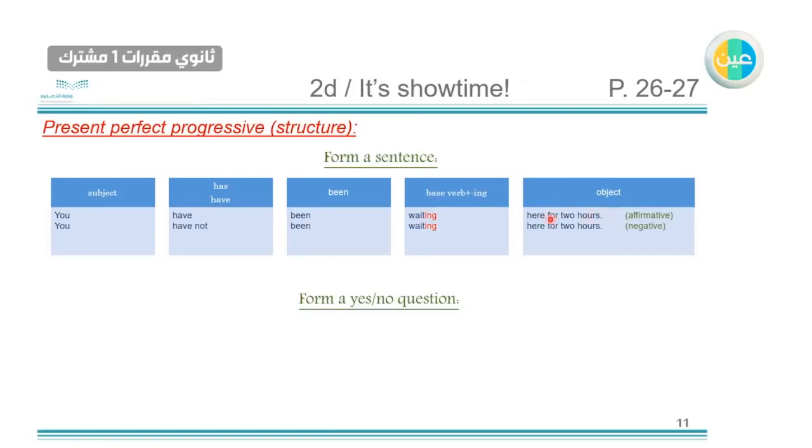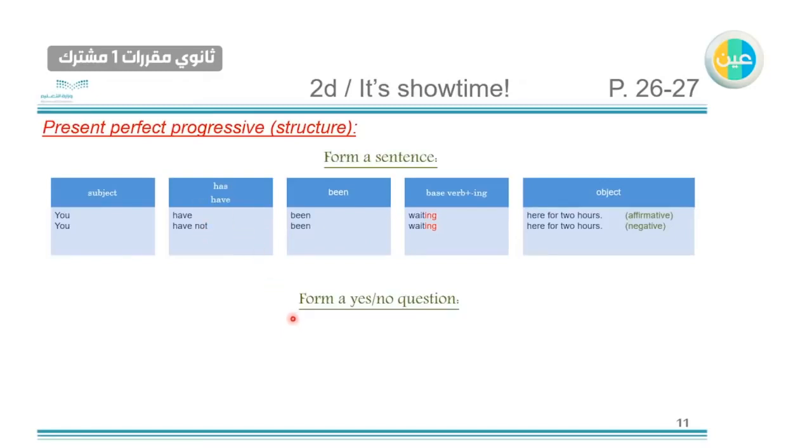The first one is affirmative, while the second one is negative. It's easy. If you want to transfer a present perfect progressive sentence from affirmative to negative, we just add not to have or has.